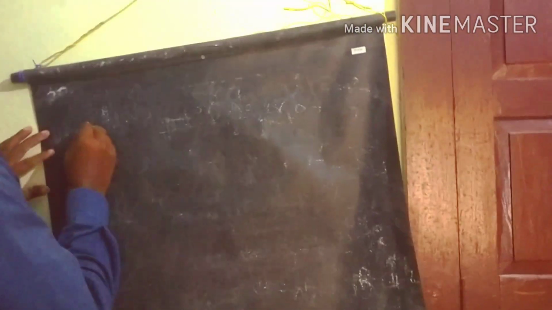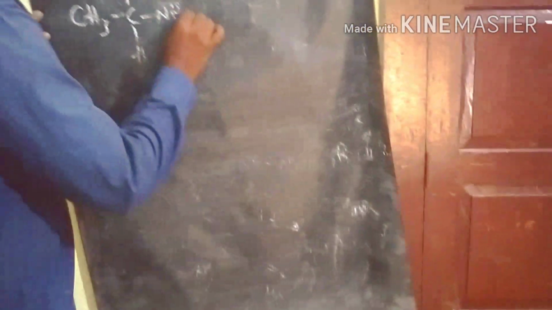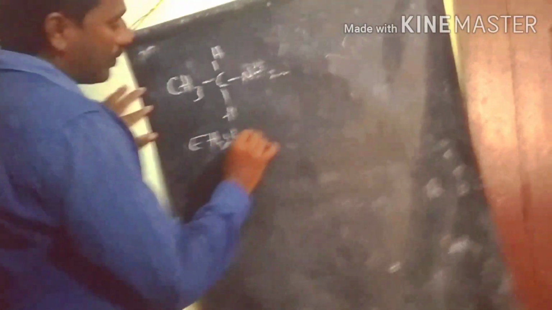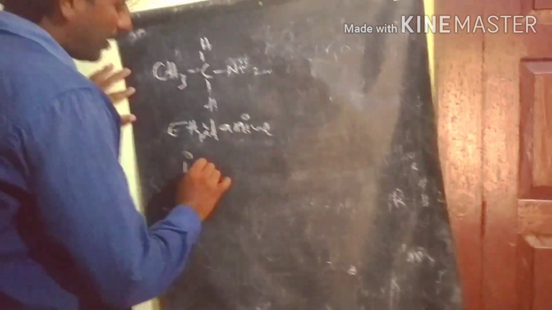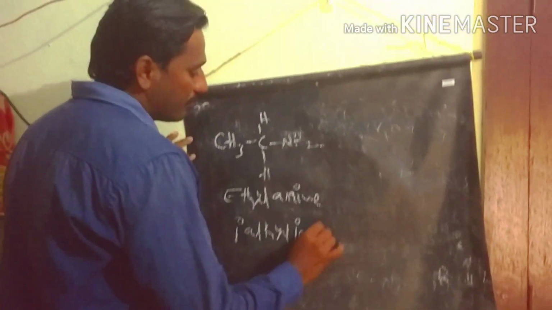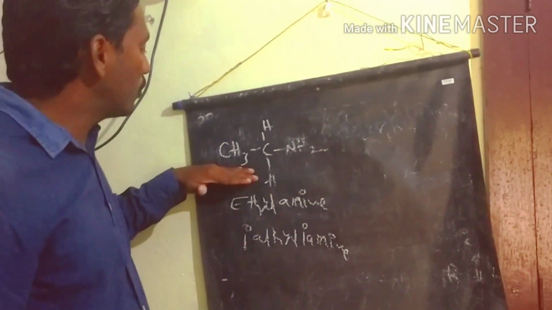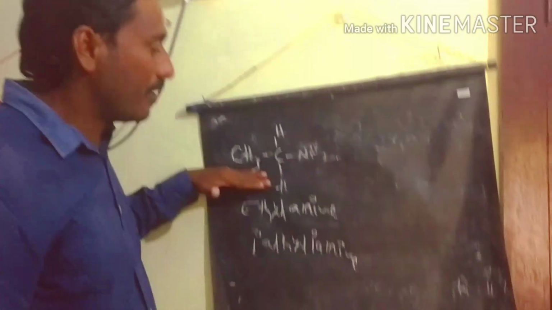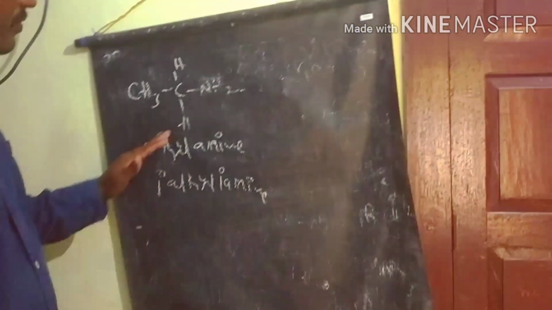If you take ethylamine, this is ethylamine, one of the primary amines. Ethylamine is also an example of a primary alkyl primary amine. In primary alkyl, this carbon is attached to only one carbon, that's why we call it a primary carbon. So this is the primary alkyl primary amine, the example of ethylamine.